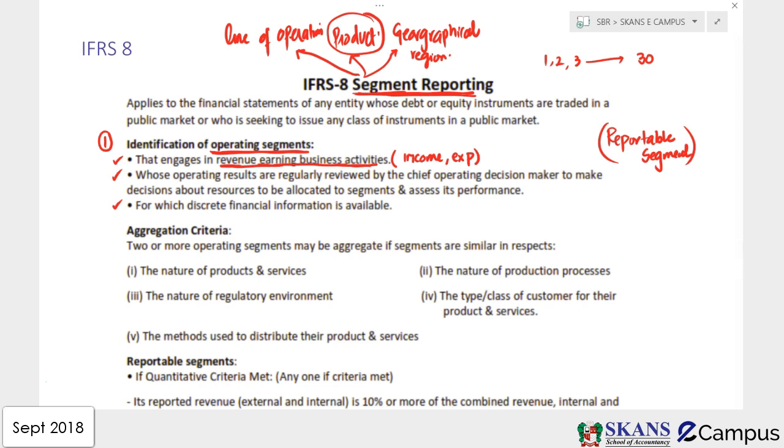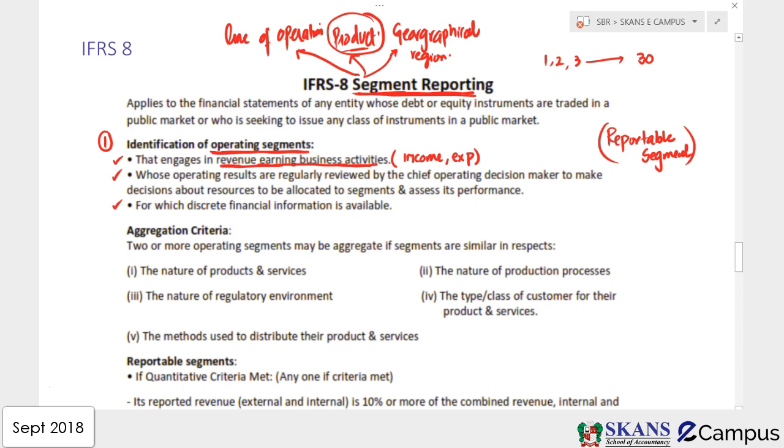Just take an example, guys. Just assume that we have different kinds of businesses, different types of products, and different geographical regions. Take an example that the company is operating through 5 geographical regions and the company has 30 products.